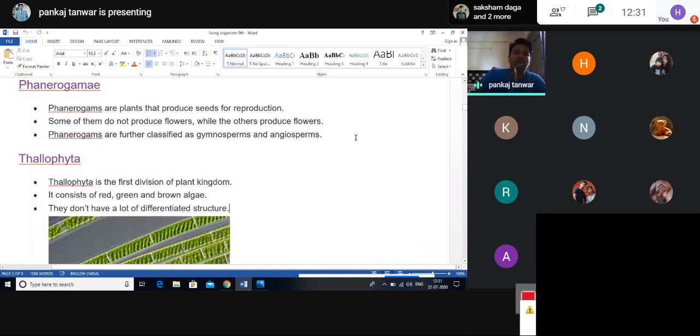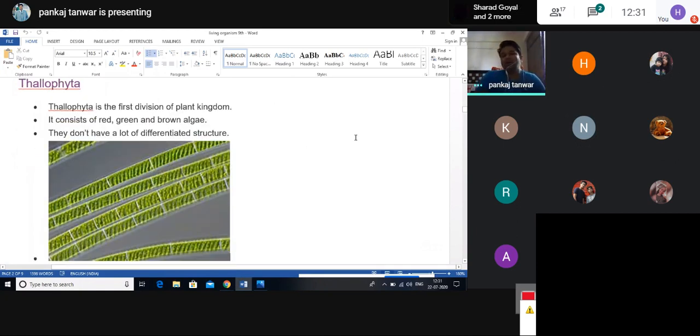So these are the basic characteristics or basic division. On the basis of this division, the complete plant kingdom is diversified: cryptogams and phanerogams. Cryptogams contain three main phyla, that are called Thallophyta, Bryophyta and Pteridophyta. And phanerogams contain the two main phyla, that are called Gymnosperm and Angiosperm.